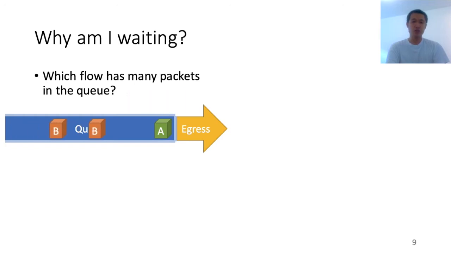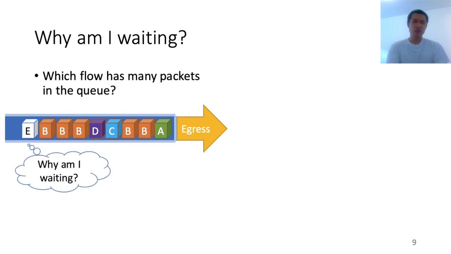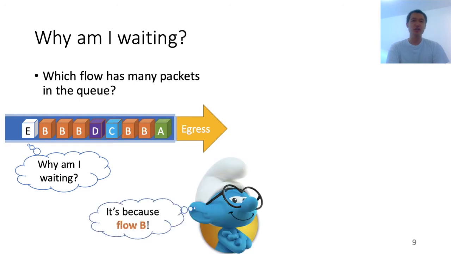Now, more and more packets come in, they belong to flows B, C, and D, etc. Now, this white packet may wonder, why am I waiting in such a long queue? I'm suffering from a high queuing delay, so who's causing this delay? A clever Smurf may show up and say, hey, I know, this is because of flow B. In particular, flow B occupies almost half of the queuing space, so this is contributing to the high queuing delay experienced by this white packet.